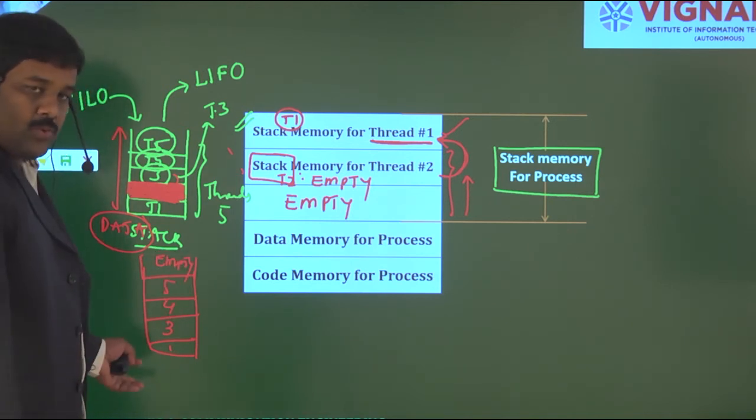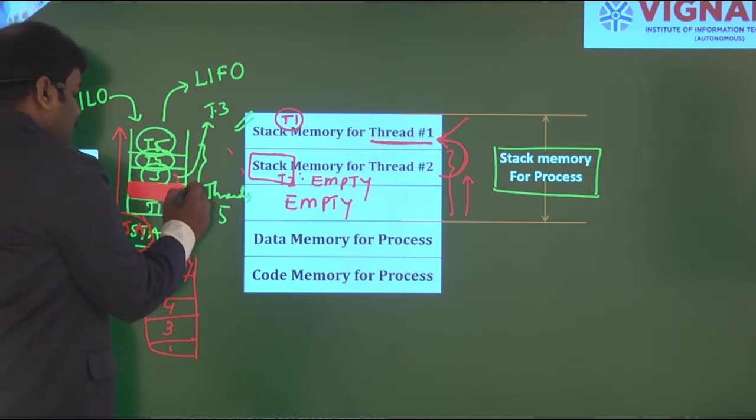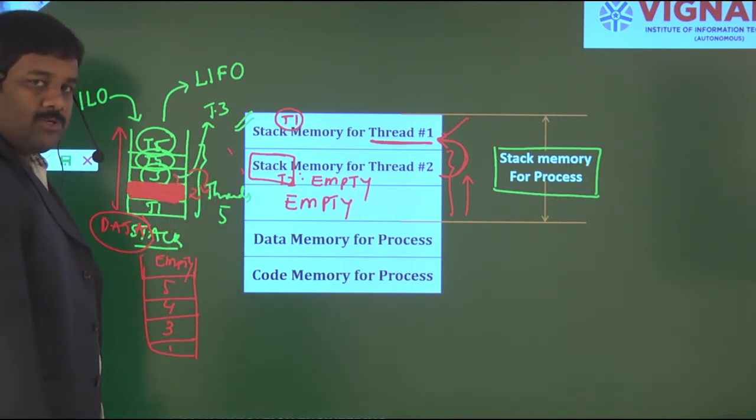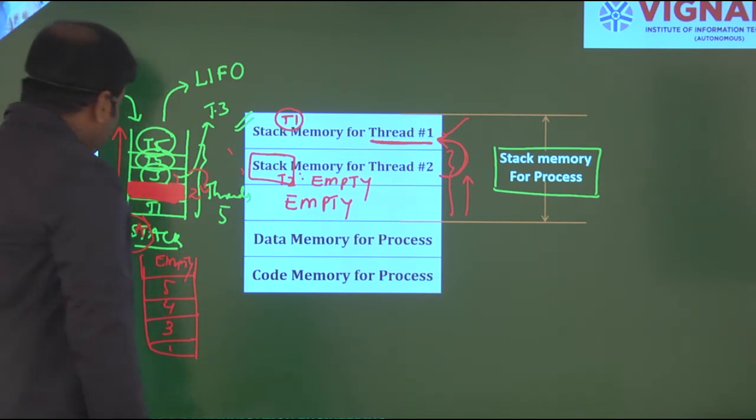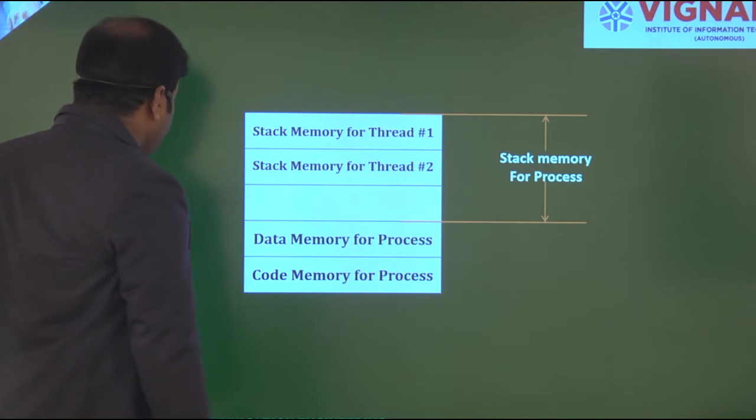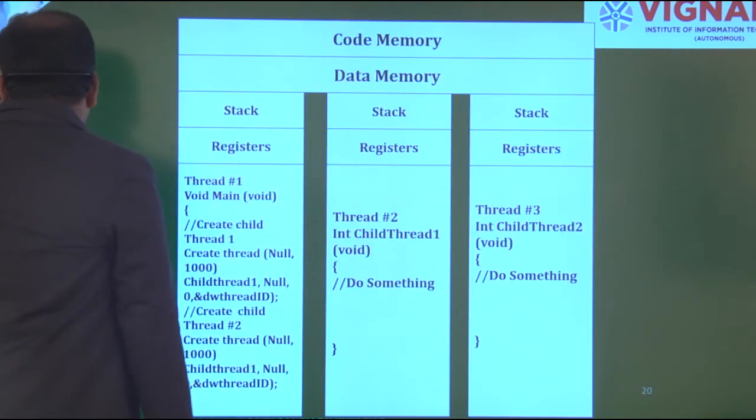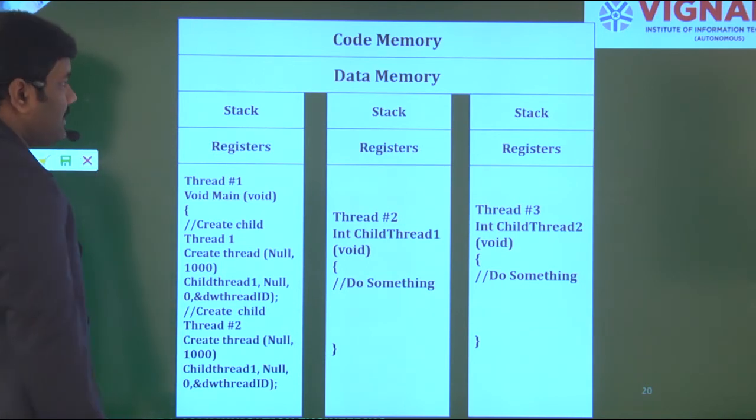But if it is a queue, there is no possibility to replace memory location 2 with memory location 3. If it is a stack only, it is possible to replace the memory locations. So this is one example of executing the task.